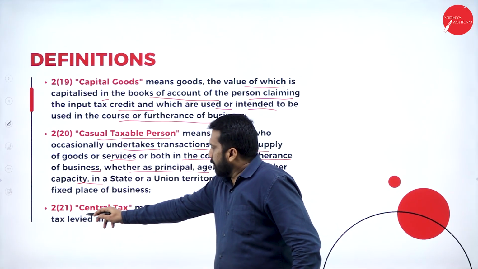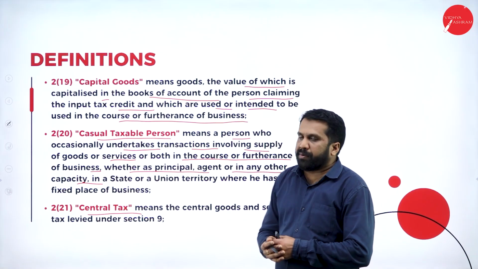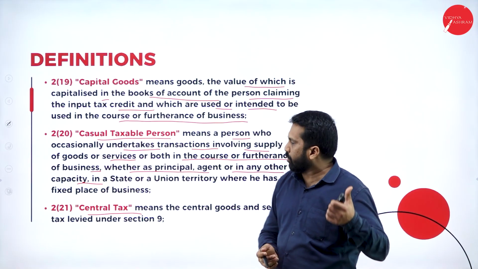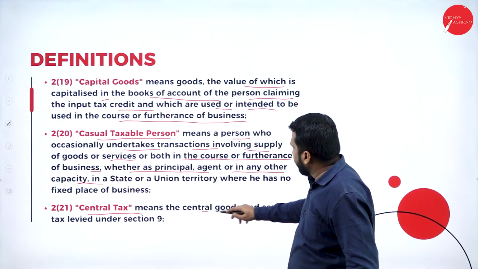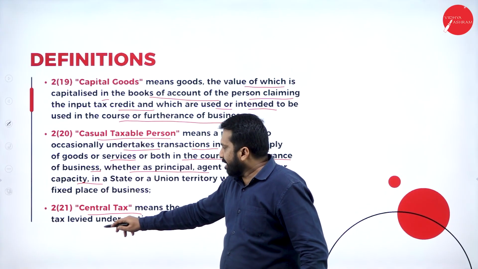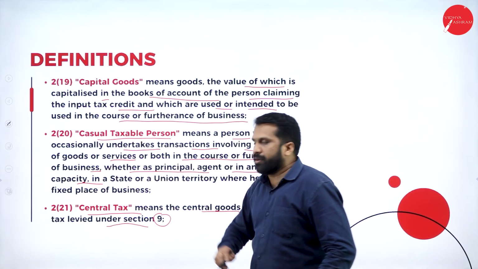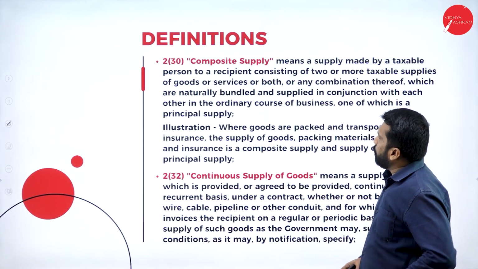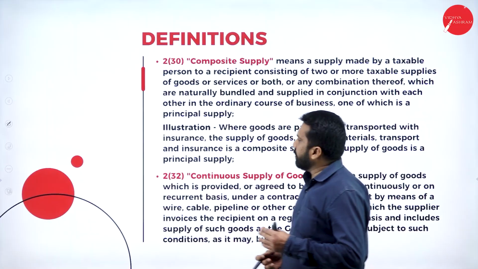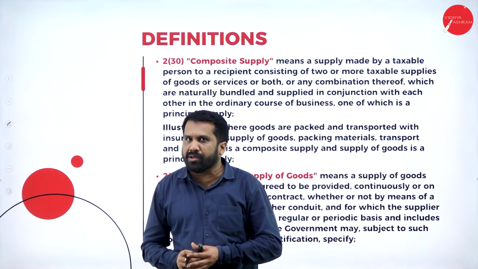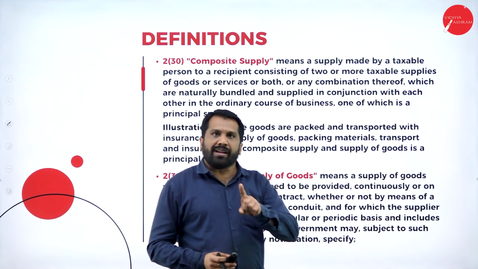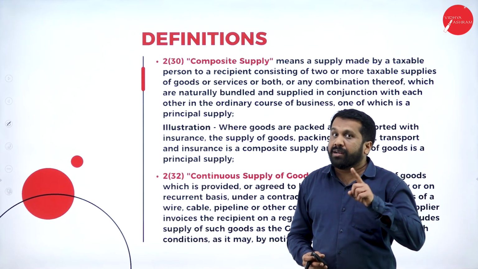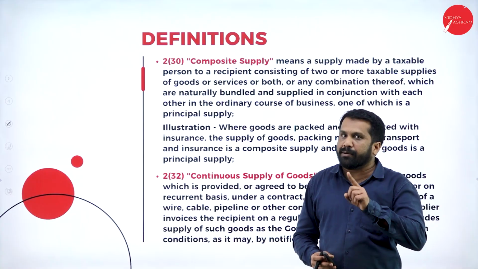Now, central tax, casual taxable person, CTP, already we have learned in the previous session. Now, central tax means the central goods and services tax levied under section 9. Just remember section 9, that is called central tax. Composite supply, again we are learning composite supply again and again. As I told you, composition scheme means one fixed tax rate will be there. That tax rate is calculated on what? Turnover, selling price, not on the profit.